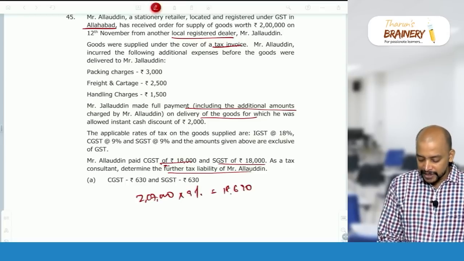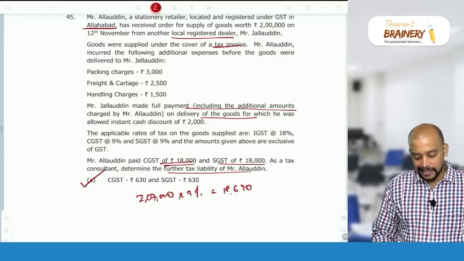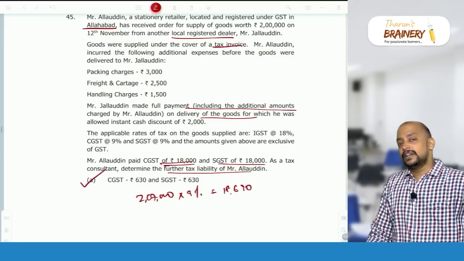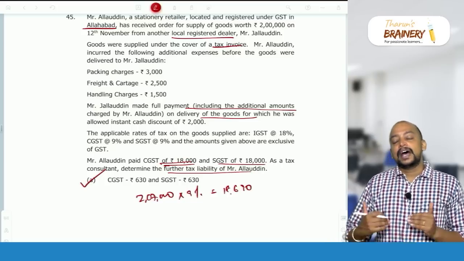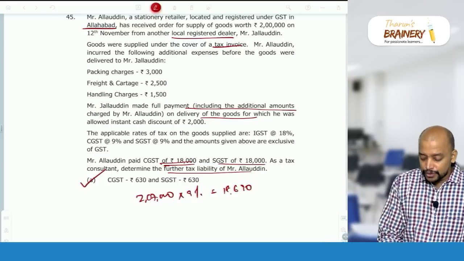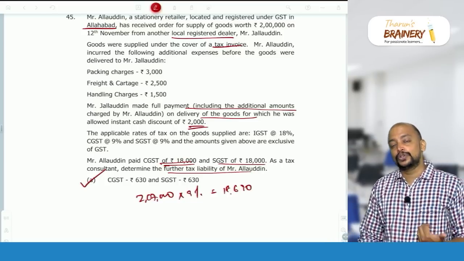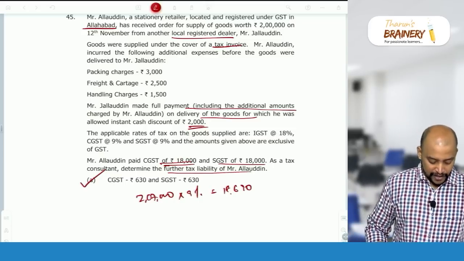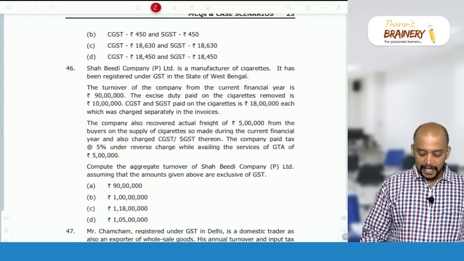Already 18,000 is collected, so the further liability is 630. Suppose the discount is given at the time of preparing the invoice itself, then we will reduce the 2,000 rupees. So, for this 2,000 rupees, Alauddin should give a credit note, so that his future liability will come down. So for 45 the answer is A, not B.